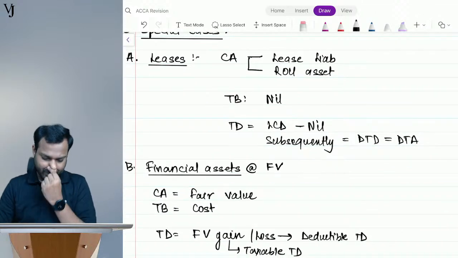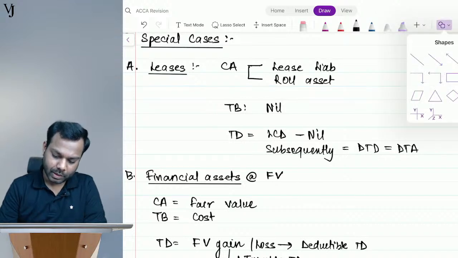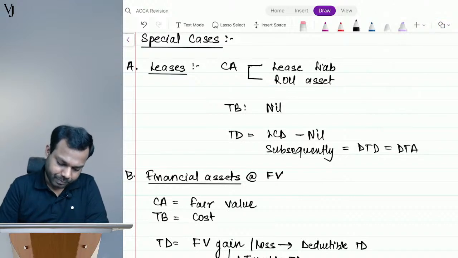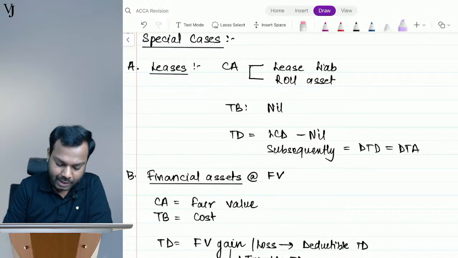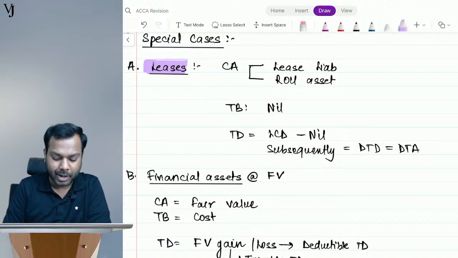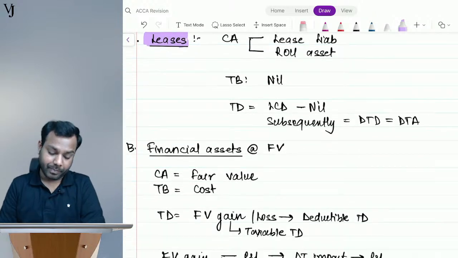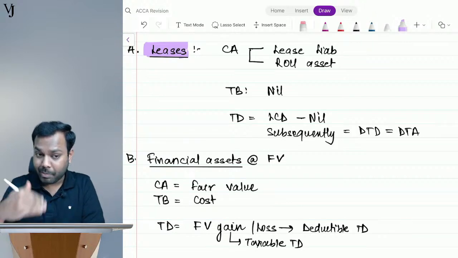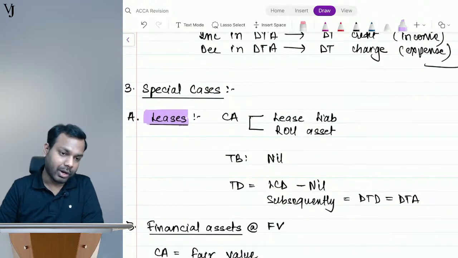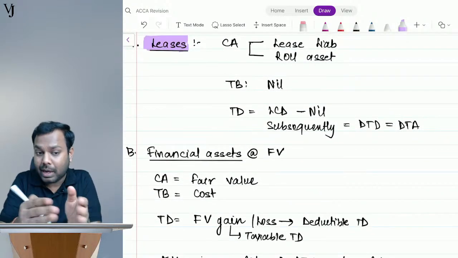Now understand the special cases. See, the standard says that if practically you can net it off, you are expecting to make a net payment, only then can you. Practically, if you can adjust it at the time of payment, yes, you can net, otherwise you cannot net off. Netting, offsetting is allowed only when you can practically avail that benefit.